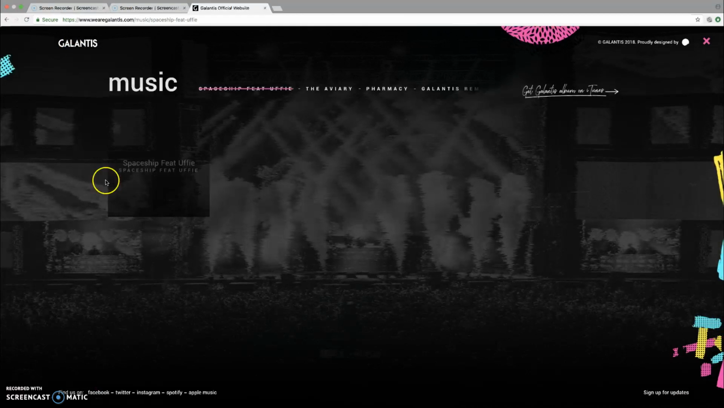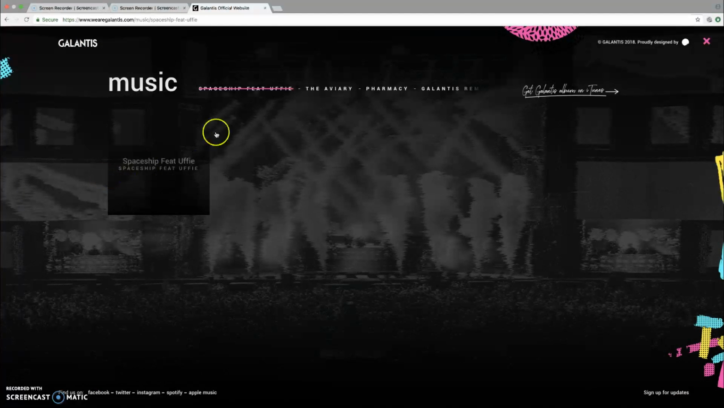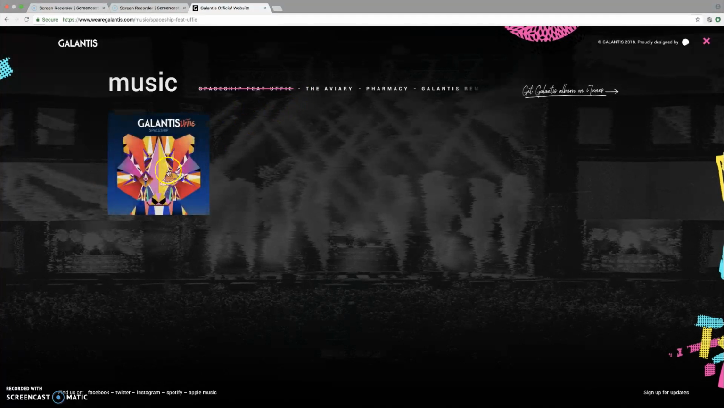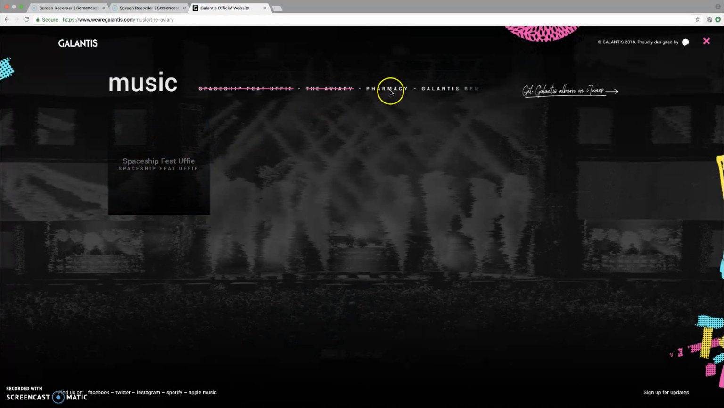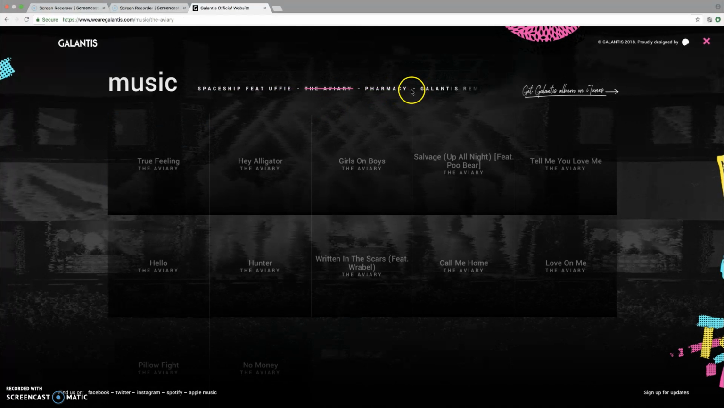When you click on music, the same thing comes up, the same background, but this time you just have different stuff. Like you have this album, and you've got other albums that they are advertising on their page.